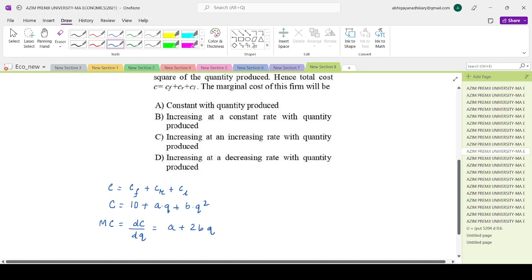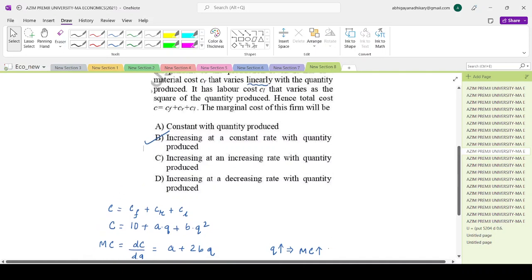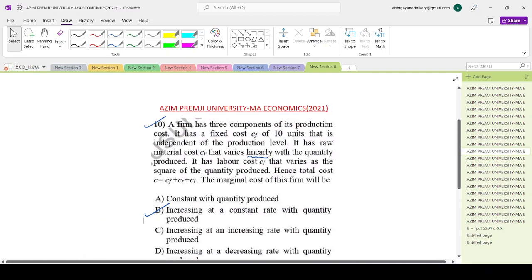Right? So as Q increases, marginal cost also increases. So it is increasing. And if we just differentiate this further, d of marginal cost divided by dQ, we get 2B, which is a constant. So that means the marginal cost is increasing at a constant rate with the increase in production level. So your option is number B. Thank you.